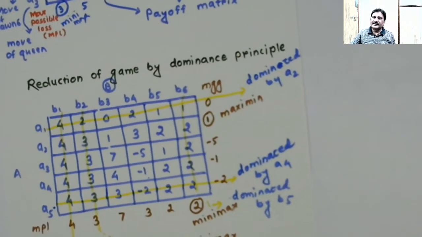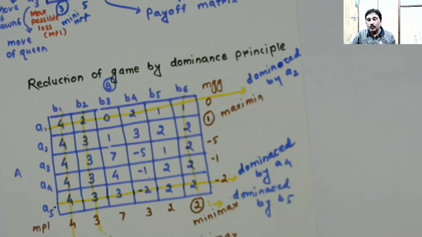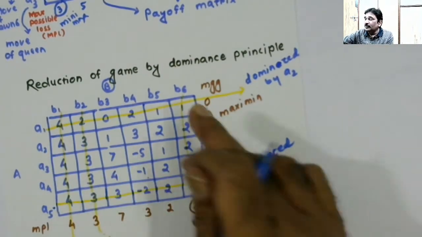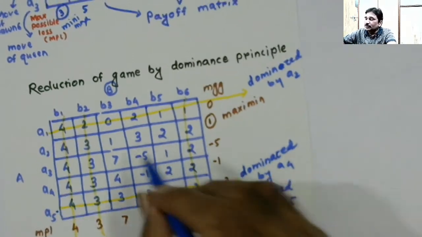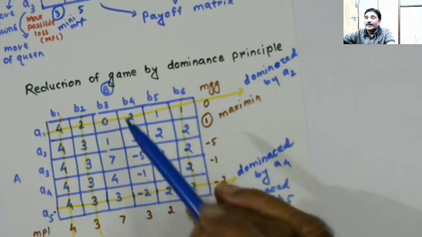I have explained it a little longer, but just based upon the principle that player B will not use that course of action which results in more loss, and player A will not use that course of action which results in lesser gain, you can work on it ahead. Now this 5 by 6 matrix is reduced to how many rows and columns? 3 rows and 3 columns.